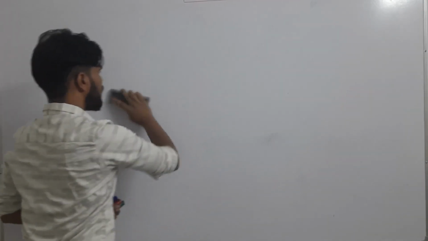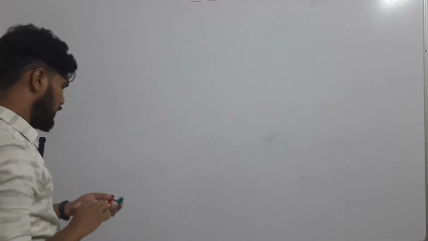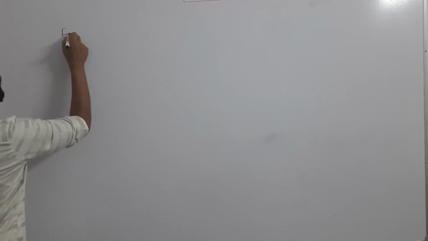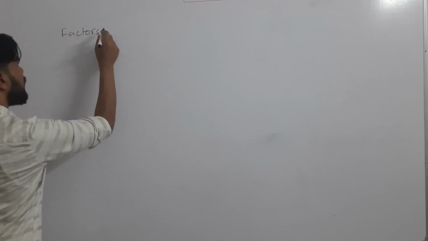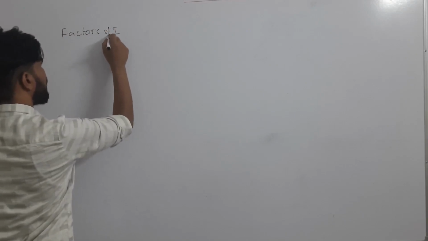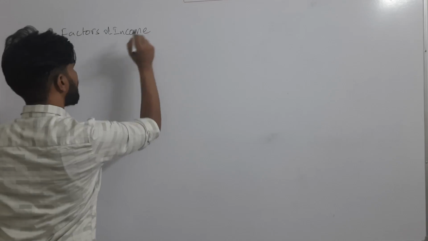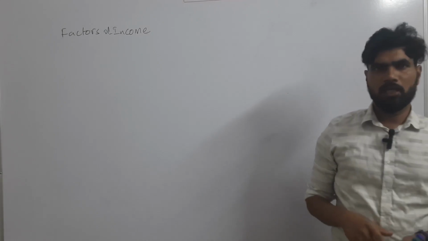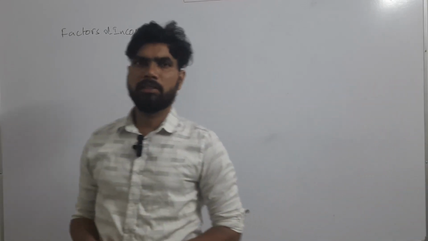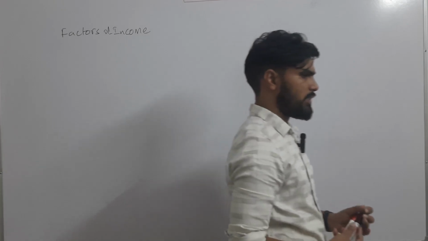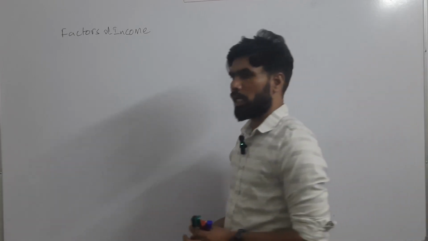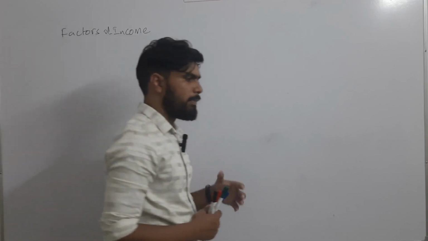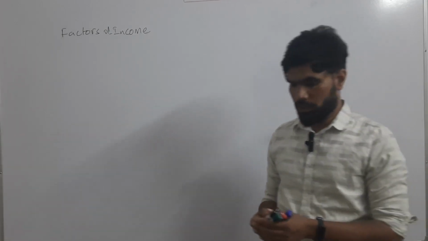Before going into the topic, we have to know one more basic thing, that is factors of income. Okay, factors of income. I think you might have heard about the factors of income before also, because it is generally taught at the very basic level of economics, maybe in 6th class, 7th standard. In these classes, you might have studied about the factors of income. However, we will try and brush up our knowledge a little bit about these concepts.